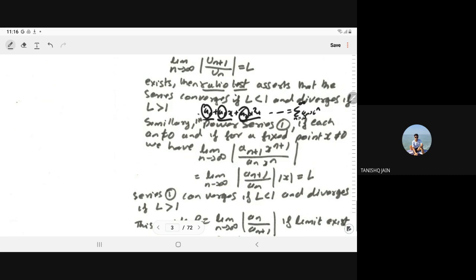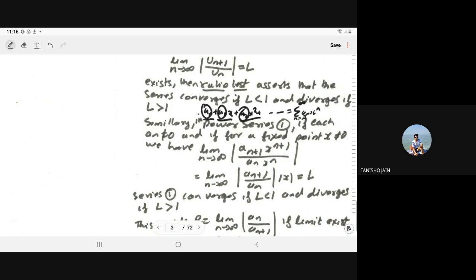So the limit as n tends to infinity of mod of u_(n+1) upon u_n, that is mod of a_(n+1) x to the power n plus 1 upon a_n x to the power n, can be written as the limit as n tends to infinity of mod of a_(n+1) upon a_n into mod of x.